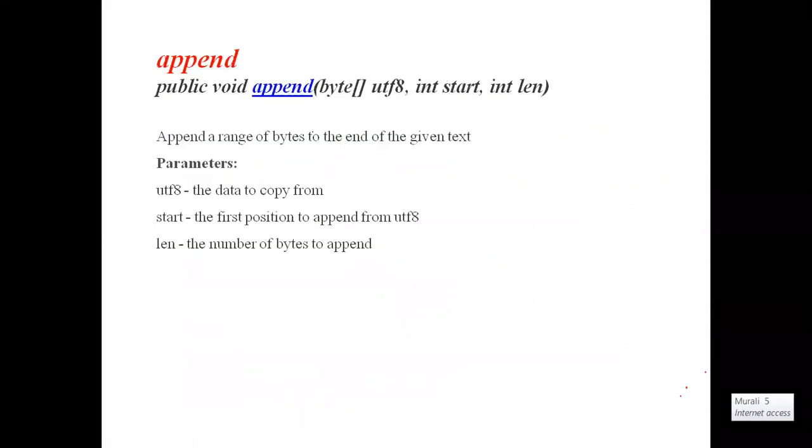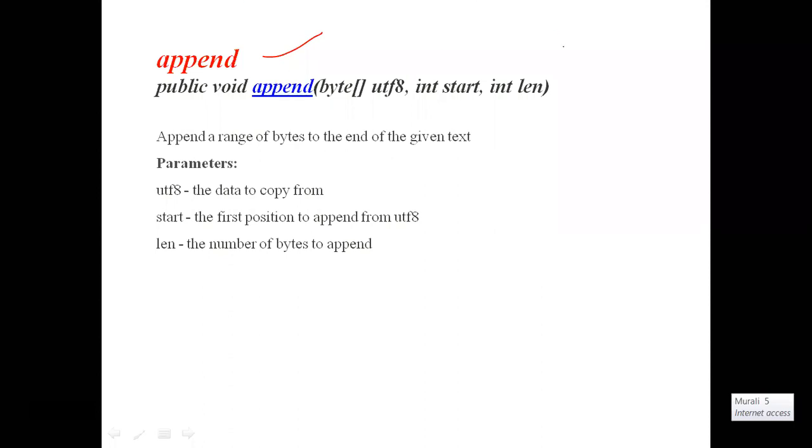Next, one more method is the append method. What is the use of this append method? Append method is for adding strings at the end. Adding things at the end is called appending. File appending means adding data at the end of the file. String append means adding data at the end of the string. Text append means adding data at the end of the given text.